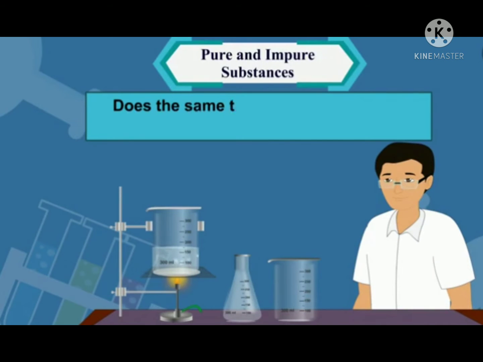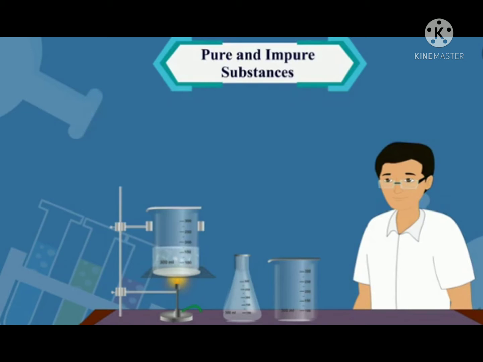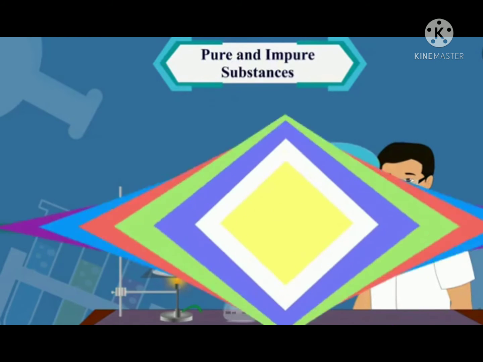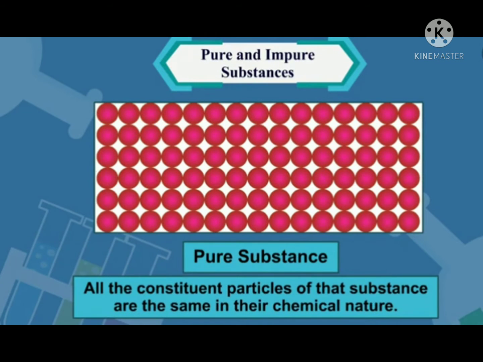But does the same thing mean pure in the scientific definition? No. When a scientist says that something is pure, it means that all the constituent particles of that substance are the same in their chemical nature.